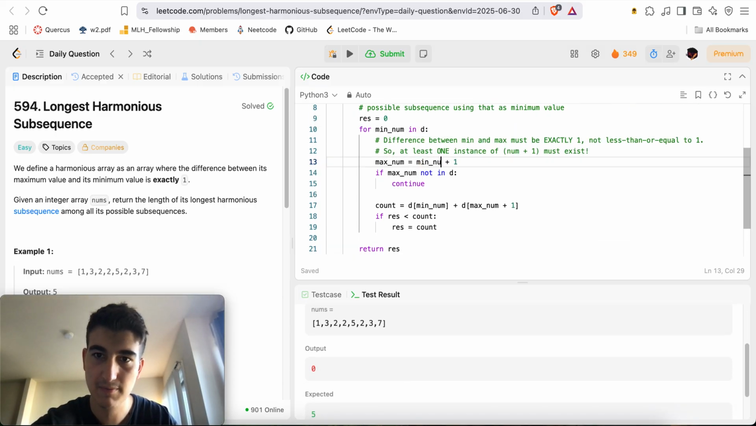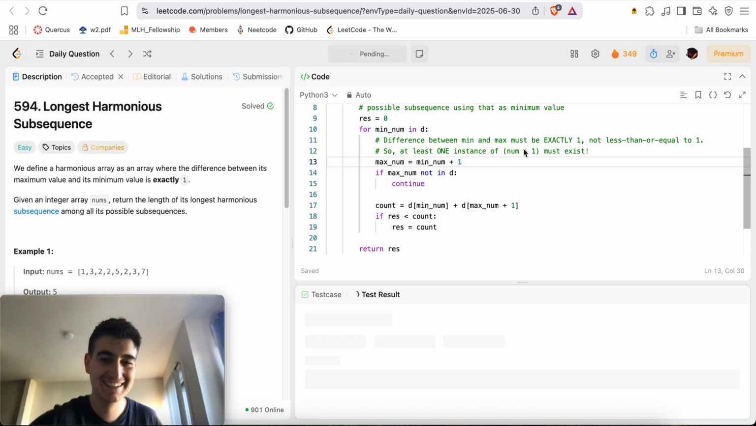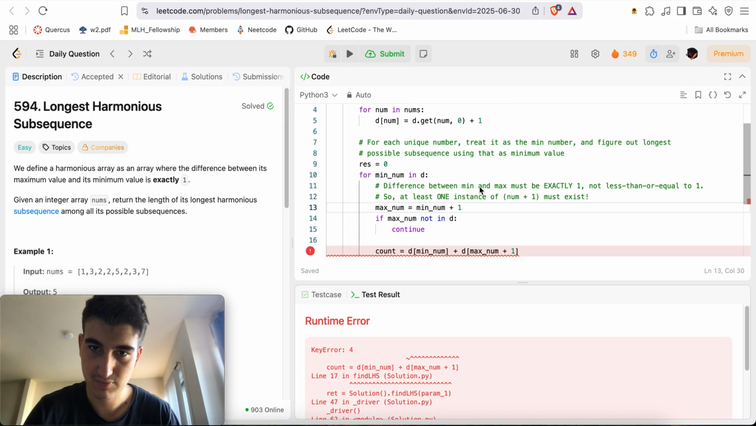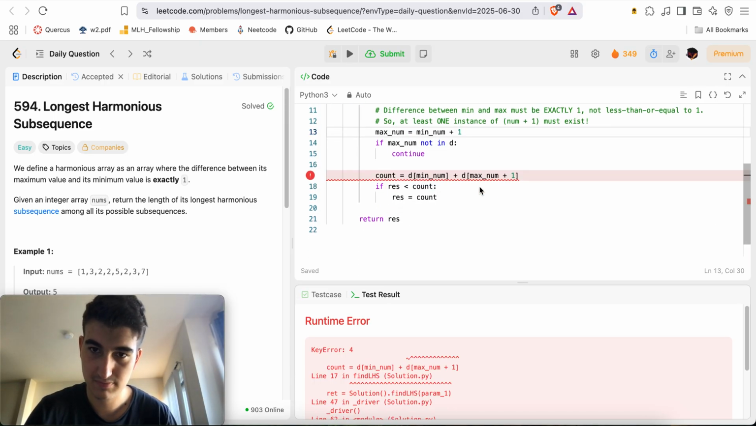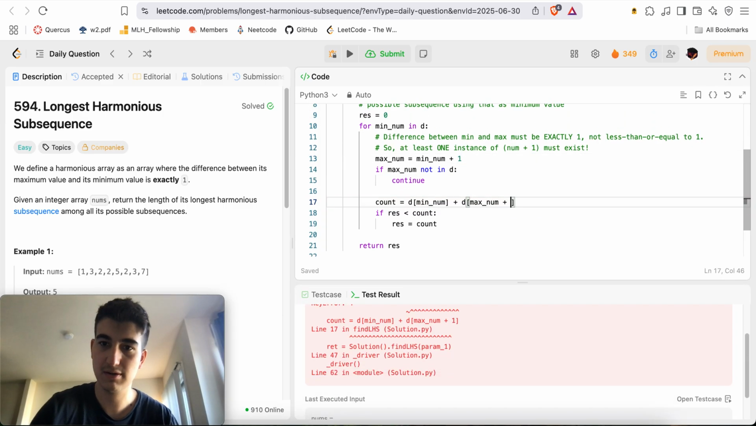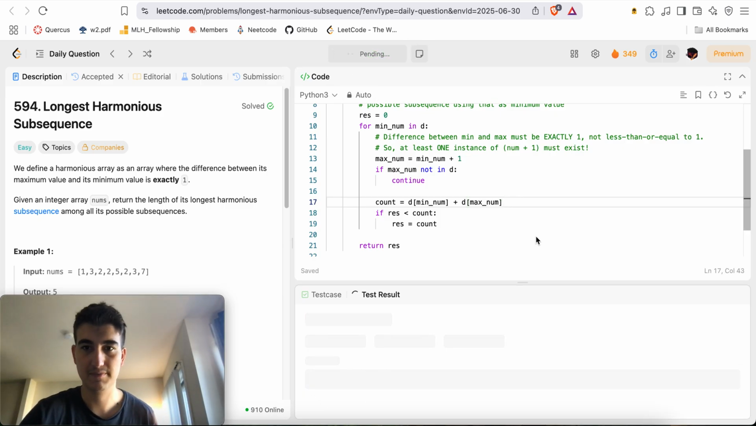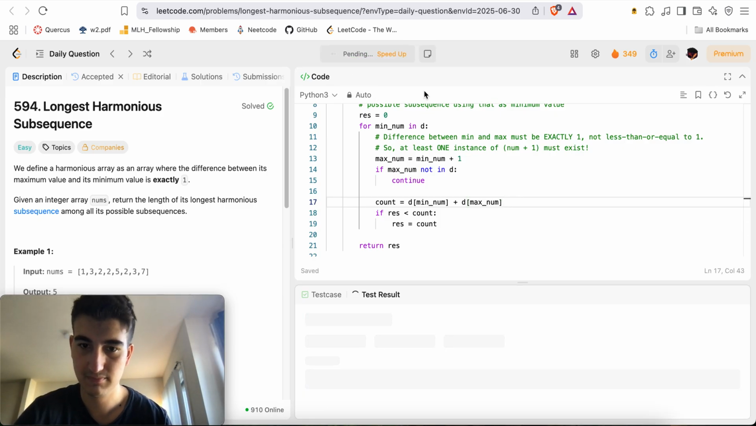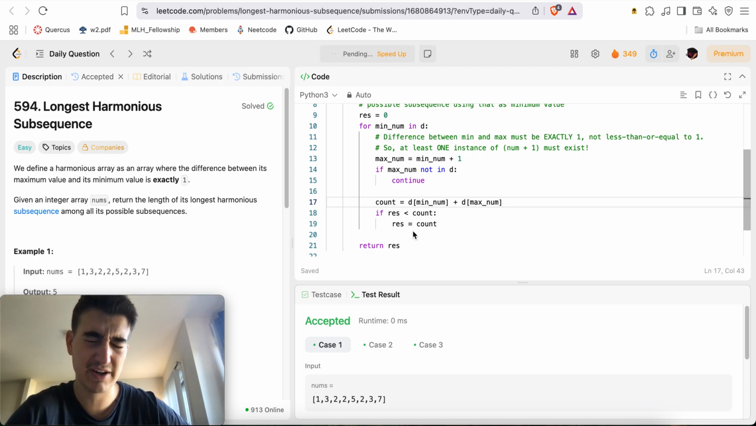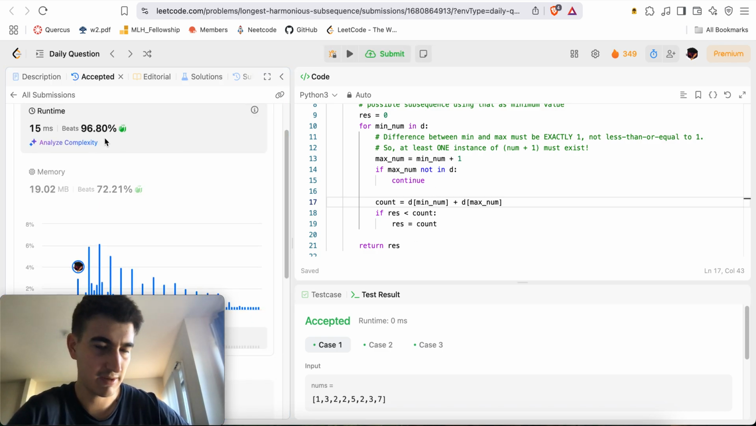Min num. There we go. I did make a typo. There we go. Oh boy. What did I do? Max num plus 1. Sorry. There we go. Okay, there we go. Now we have a working solution again. Okay, so just rename my variables there. Ooh, okay. And by renaming, there we go.